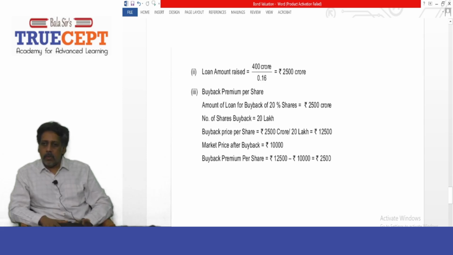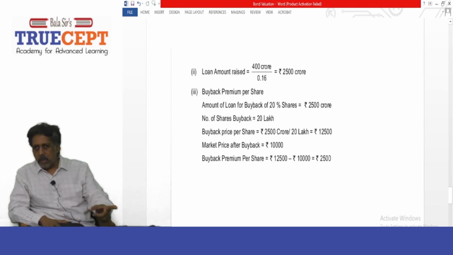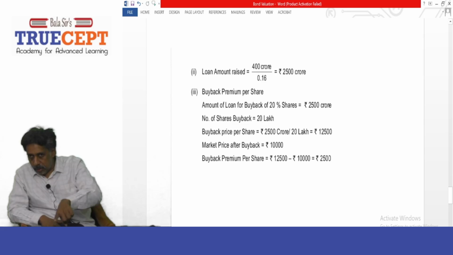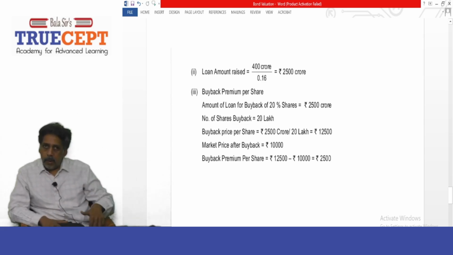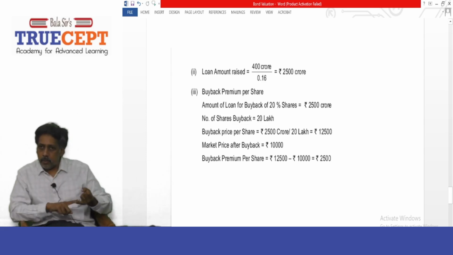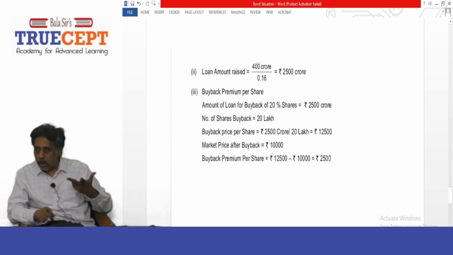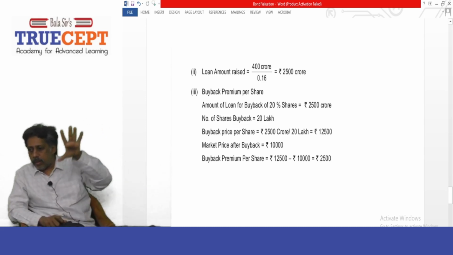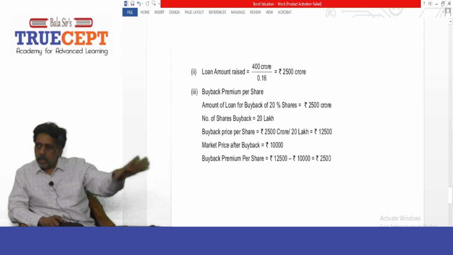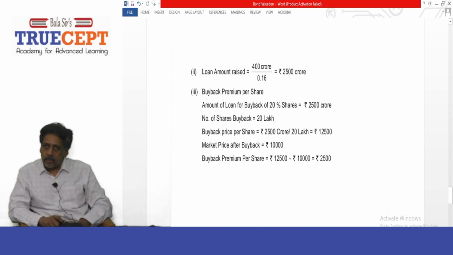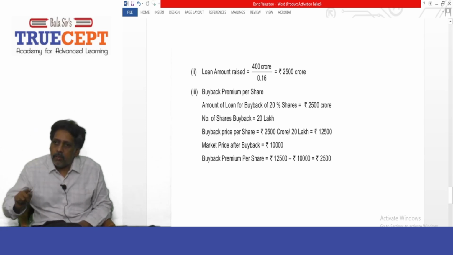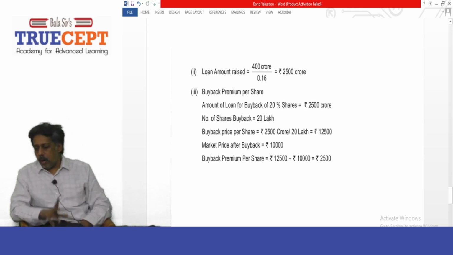Now tell me, this amount you want to borrow for the purpose of buyback, and how many shares you want to buy back? 20 lakh. Now divide rupees 2,500 crore, that's crore, okay? Divide that by 20 lakh shares, which is 0.2 crore shares. Got it? If you divide rupees 2,500 crore by 20 lakh shares, you'll get a buyback price of rupees 12,500 per share. But now there is a flaw in the question.